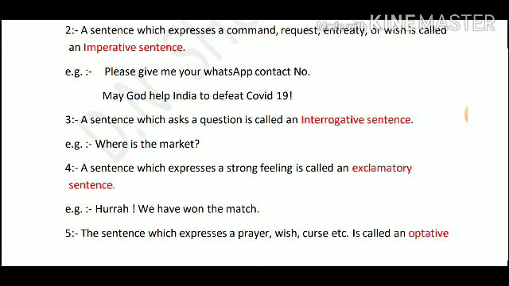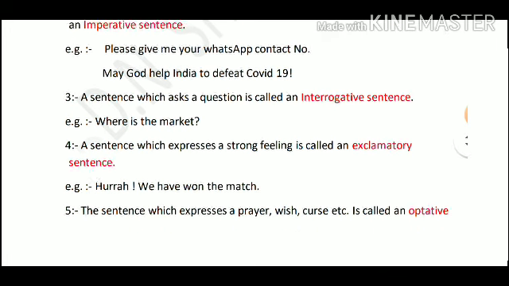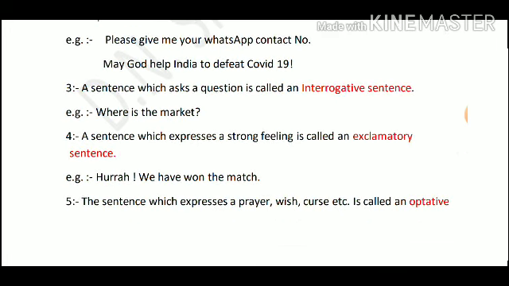For example, hurrah, we have won the match. Here the expression of joy is expressed.